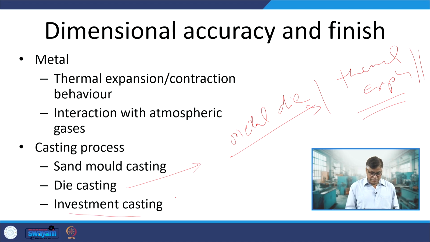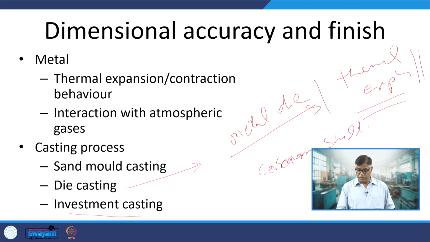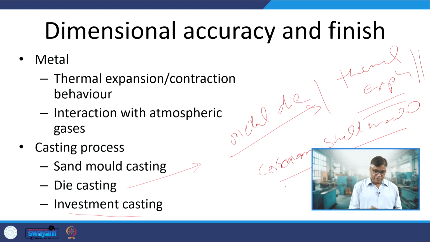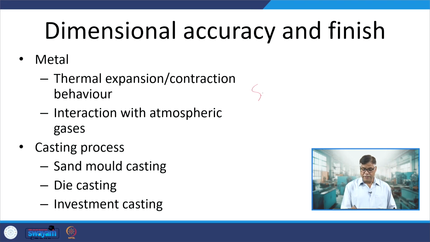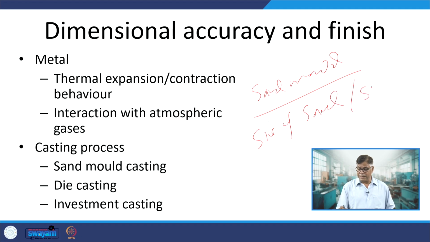Likewise, in investment casting, it will depend upon how accurately the wax pattern is prepared for creating the ceramic shell mold, and that in turn will govern the dimensional accuracy. But as far as the roughness is concerned, in sand mold casting the finish depends on the size of the sand particles and the size range.